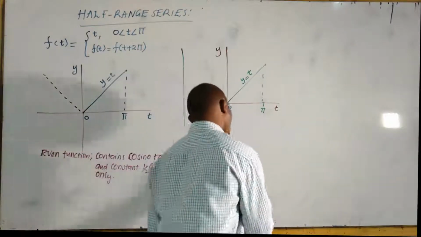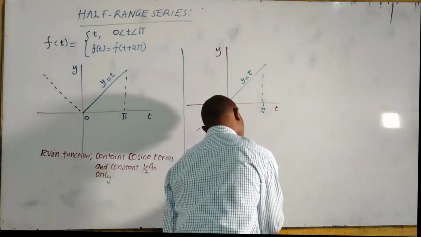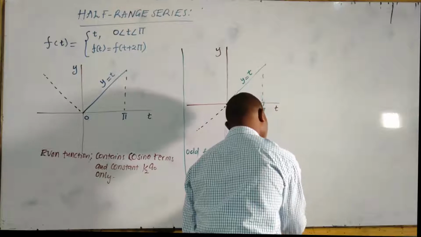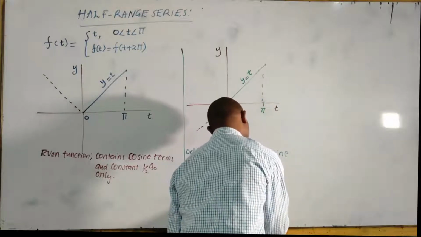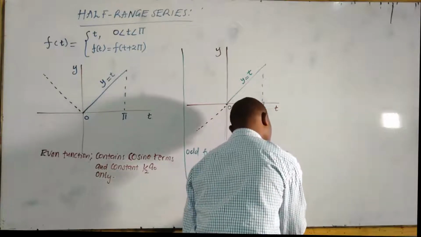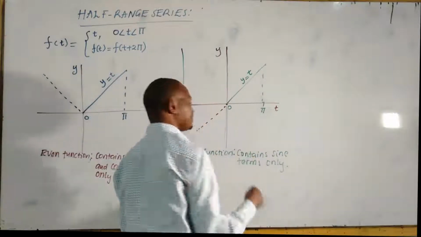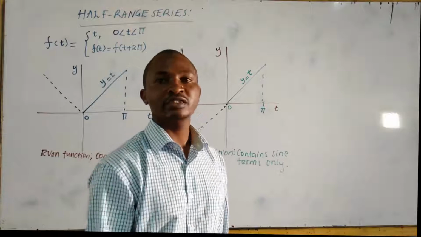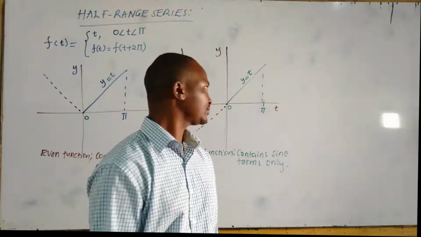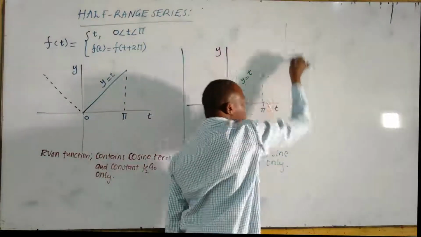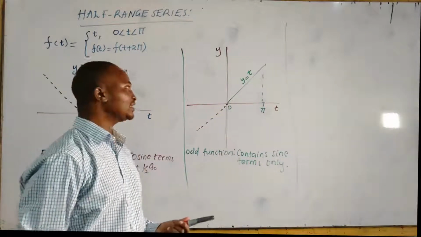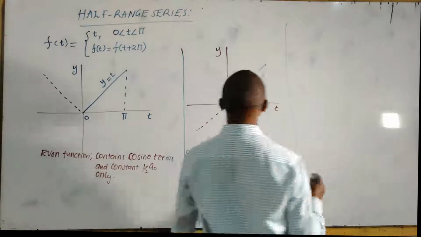This one contains sine terms only. It contains the sine term only because a naught is 0, an is 0, we only have bn. We can also make the same function to be even, or to be neither.